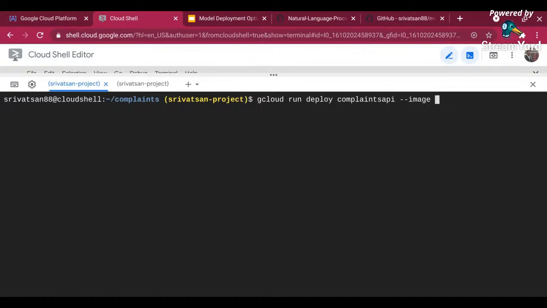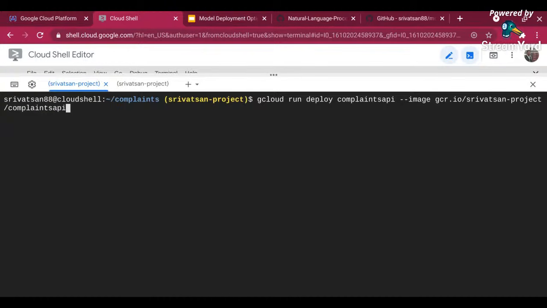The image that I created was gcr.io slash my project name, which is the name I gave when I created my image: Srivatsan project slash complaints API.